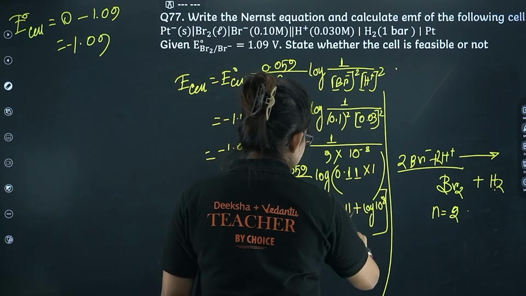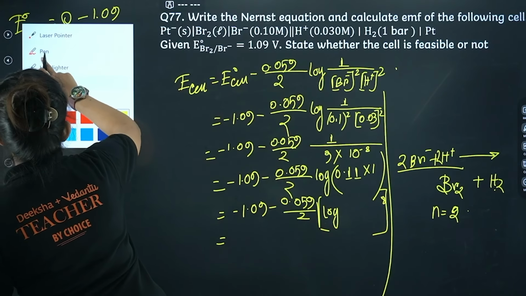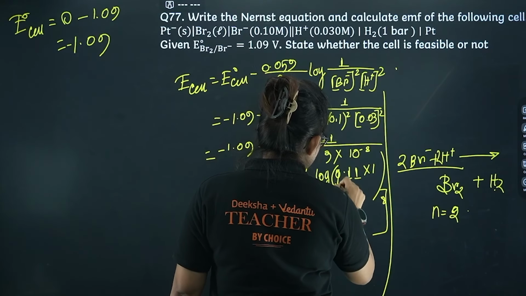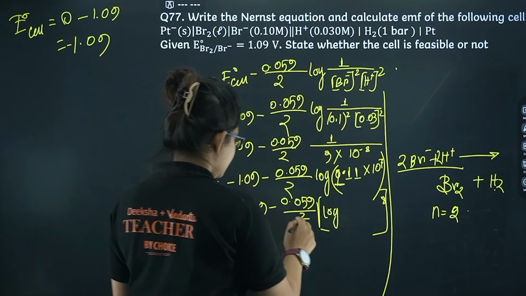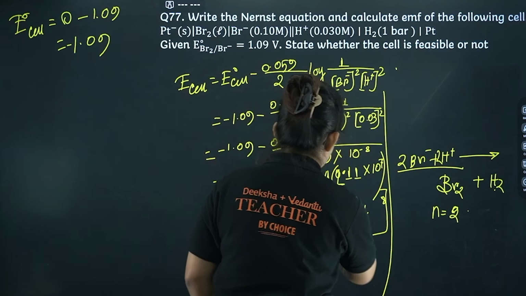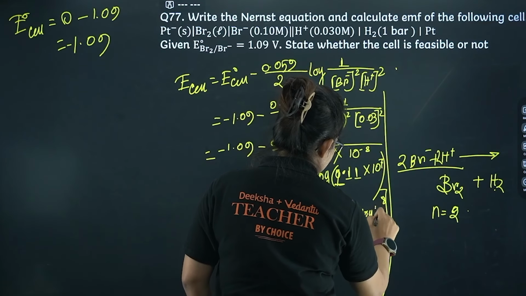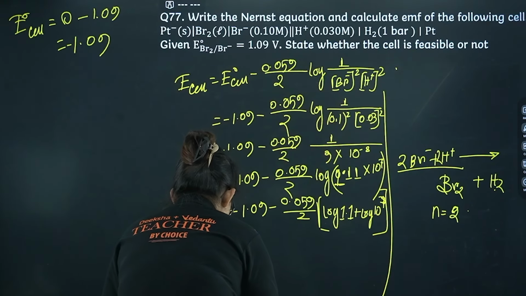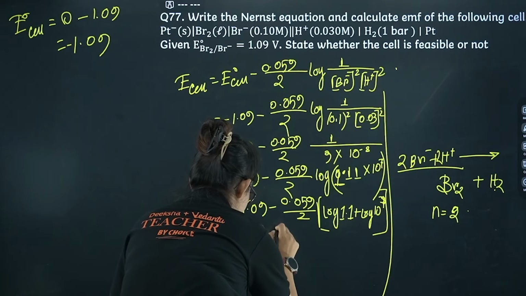So this thing, just a small change, you can see, I can do it as 1.1 and 10 power 7, right? So here log 1.1 it will come into, plus log 10 power 7 plus log 10 power 7. Okay, let's calculate then. Minus 1.09 minus